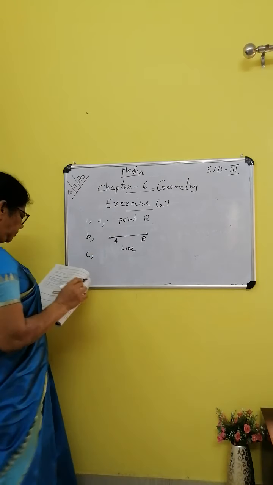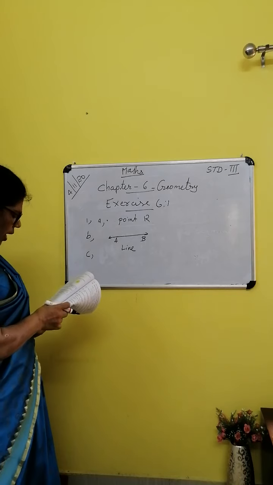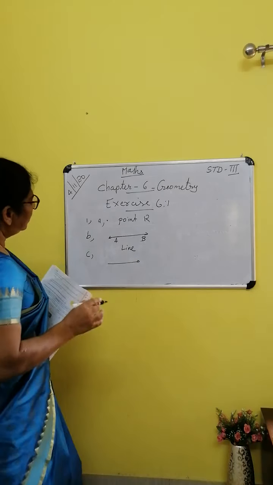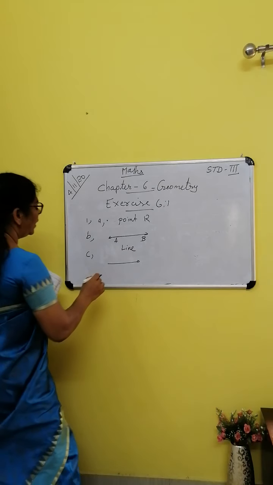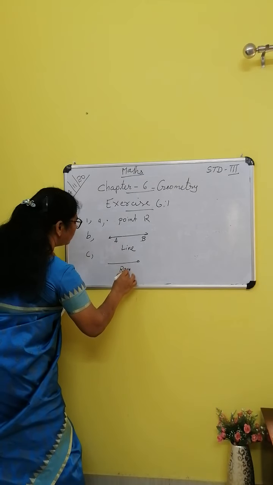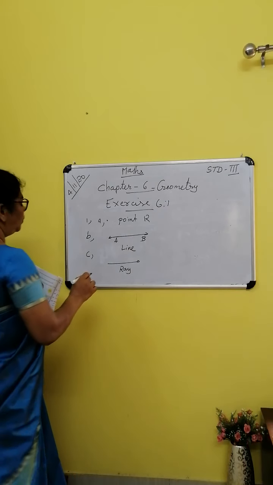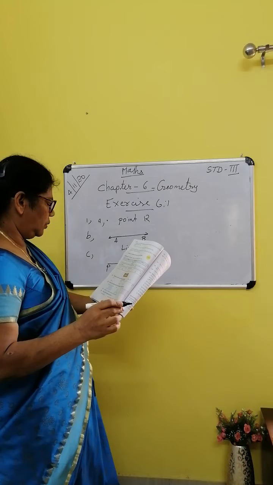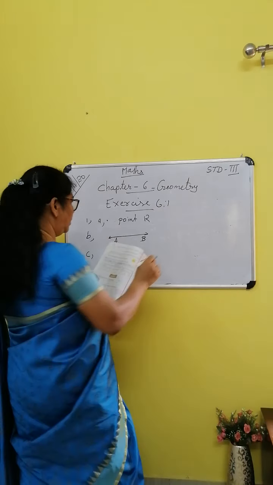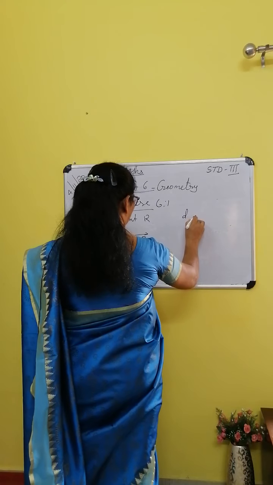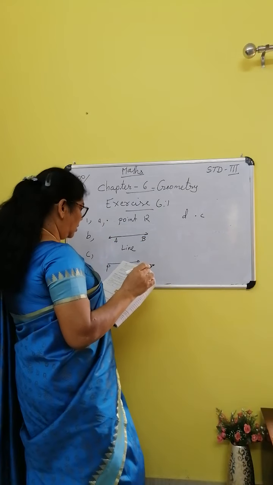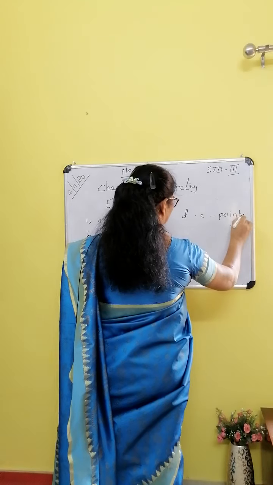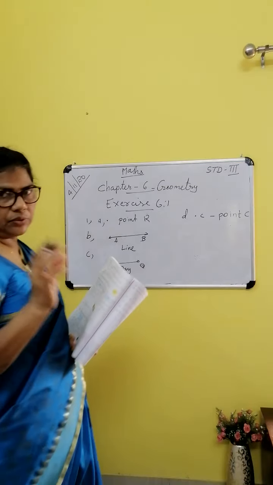What is number C? One arrow mark, and at the other end there is no arrow mark. It is called a ray. Ray PQ. Number D is called a what? Point C. You read that?